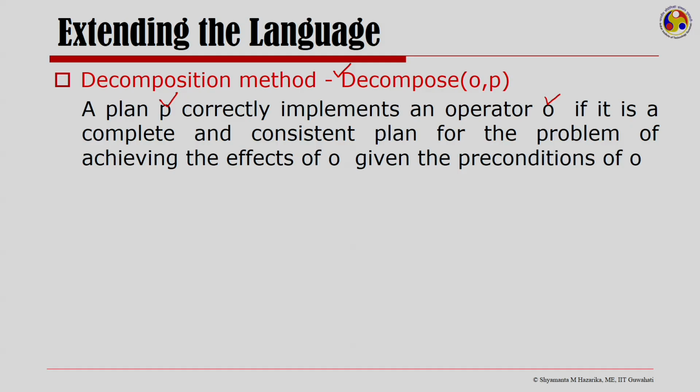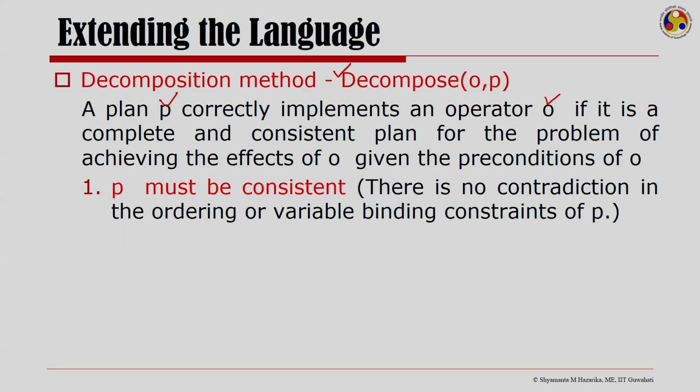and a plan P needs to correctly implement that operator. Now, this decomposition that I have, I end up with having a plan. Now, a plan P will correctly implement an operator O if it is a complete and consistent plan for the problem of achieving the effects of O. That means that first, when I am looking for the plan to replace the operator, I should be looking for a plan that achieves the effects of the operator given the preconditions of the operator, and thereafter I should look for if P is consistent.